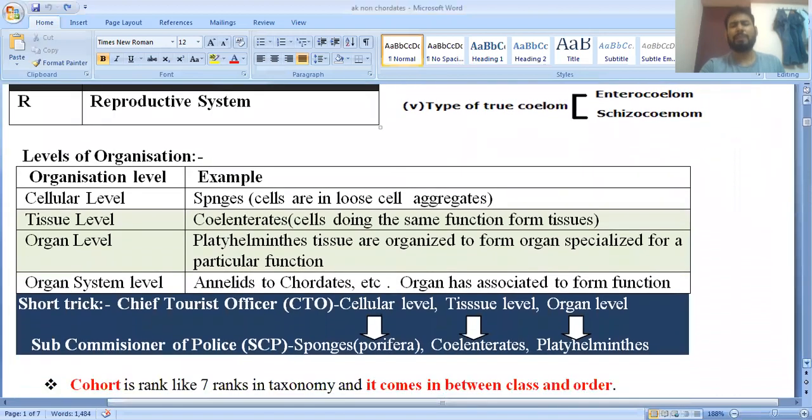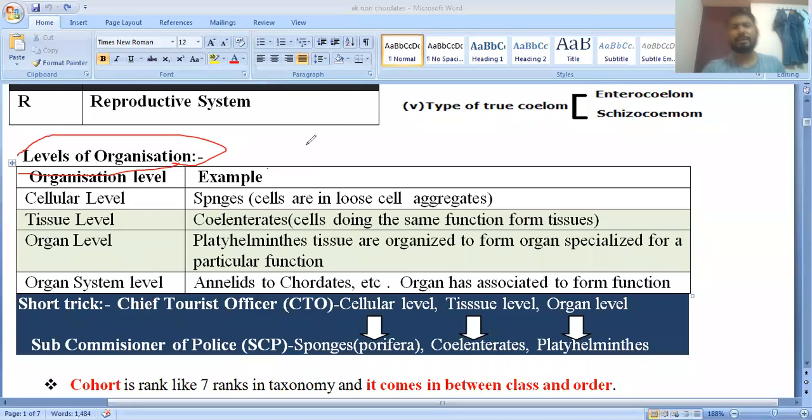We have given some concepts by which I think you are getting it very sharply. And one more important thing, you should learn the examples. How will you learn? I have given some short tricks by which you can learn very easily. Okay. So here they have the level of organization. I already told you about the level of organization. How many types? Five types.